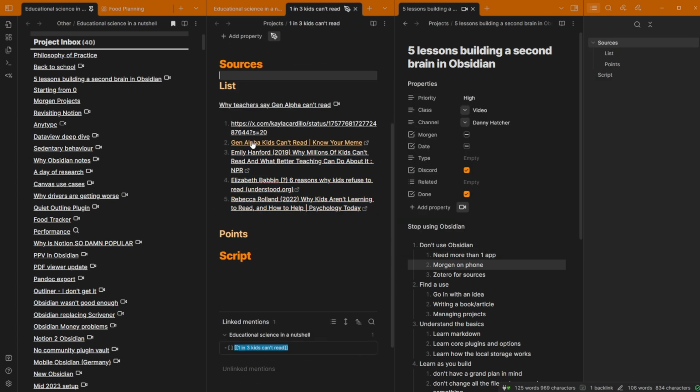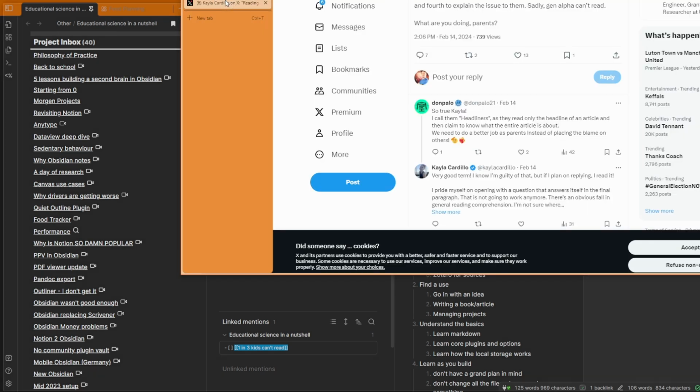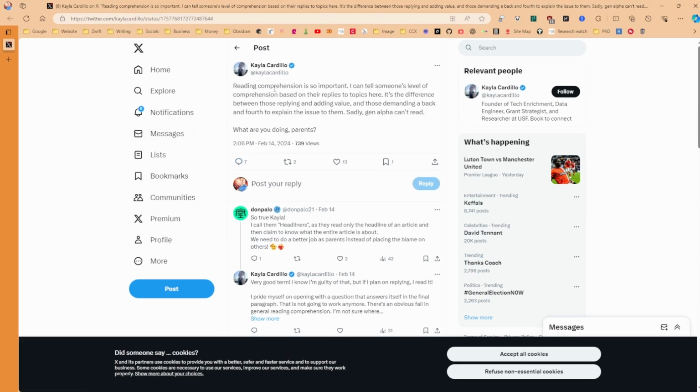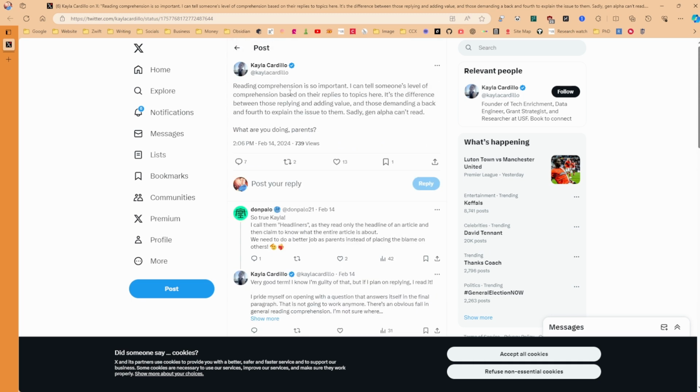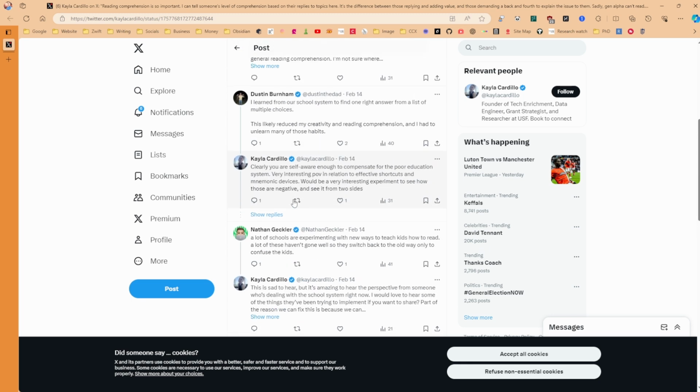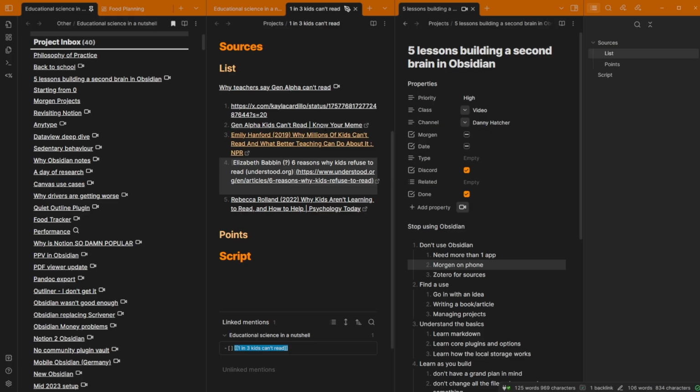So I've started bringing in some links, and this is me literally just copy and pasting a link. This one is a status from Twitter, so if I open this up, of course I opened it up in my other screen, so this is what it was. This is a conversation talking about reading comprehension, and I'll read through the thread because I just saw this and thought, you know what, let's just read through the thread and see what they have to say and have a look at conversational points.